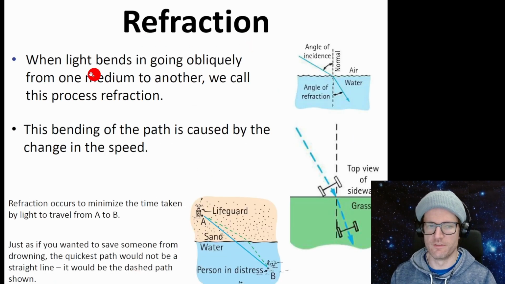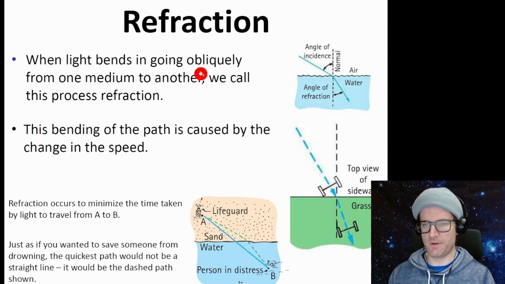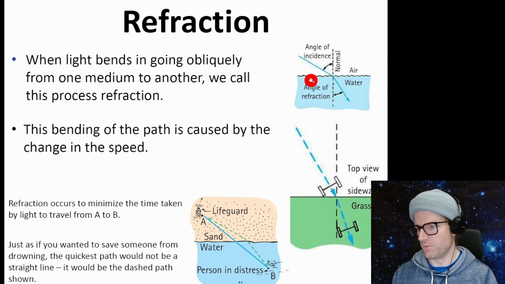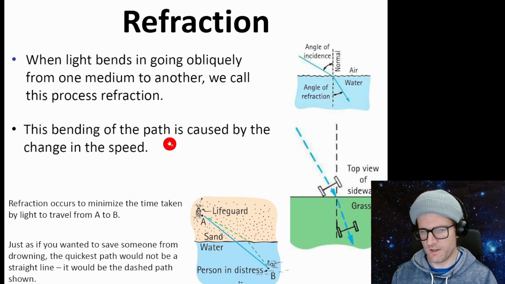All right, refraction. This is when light bends. Light bends going from one medium to another, and that's called refraction. Here we have water and air. If light comes in, it gets bent when it enters the water. This bending of the path is caused by the change in speed. The speed of light in water is slower than the speed of light in air, which causes it to bend.